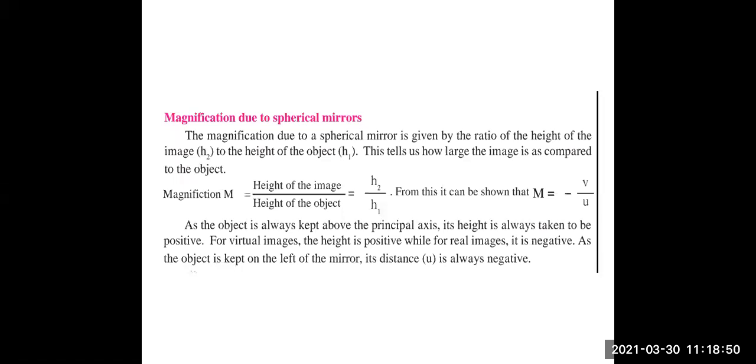According to the sign conventions, u will always have a negative sign, so the whole fraction has a minus sign. Therefore, we get the formula m equals minus v upon u.